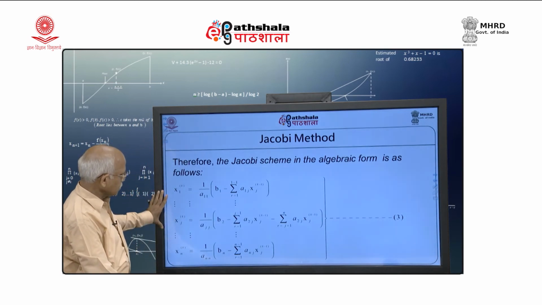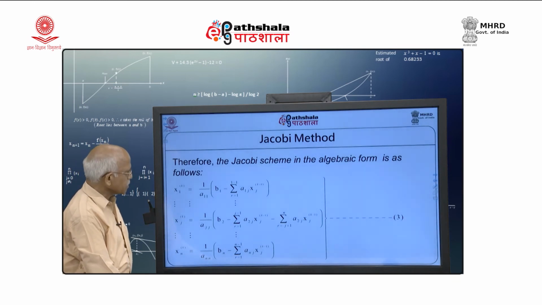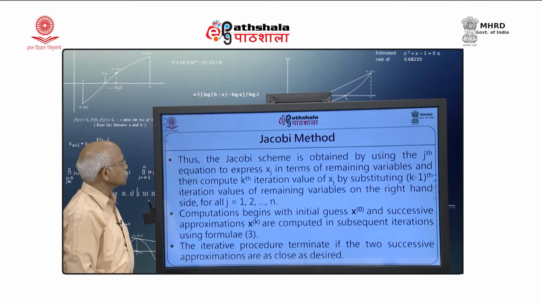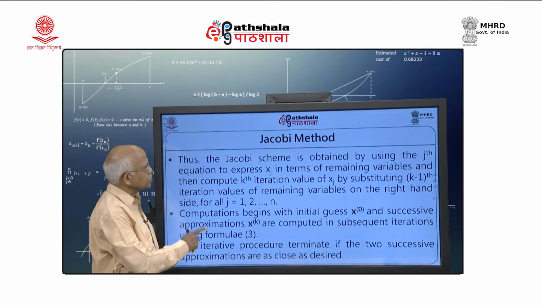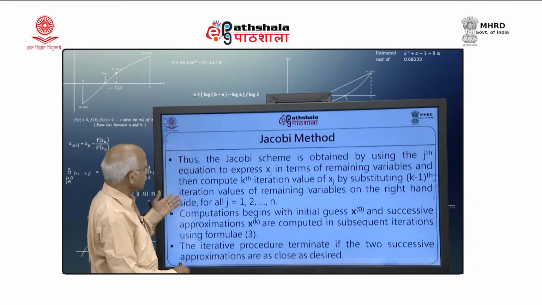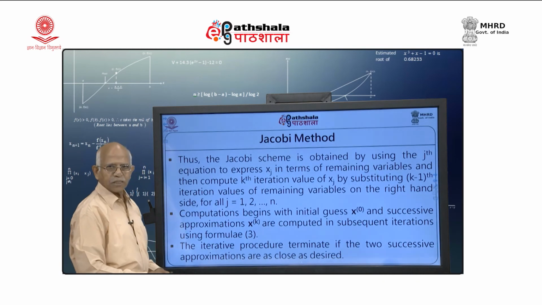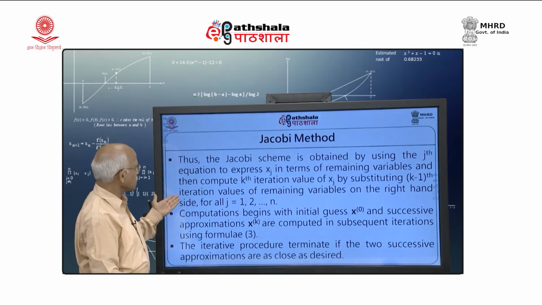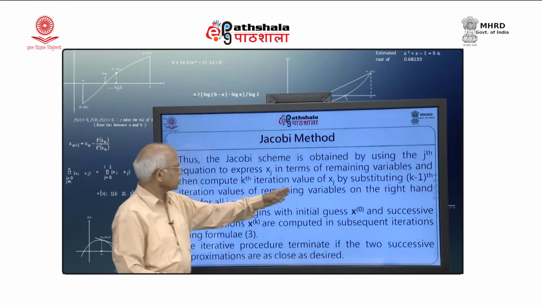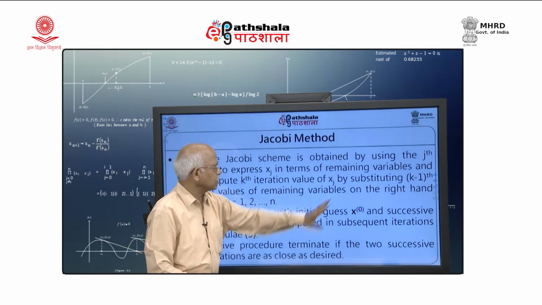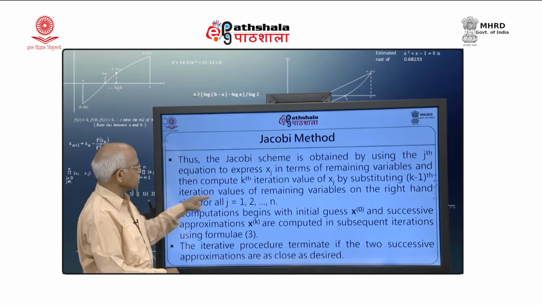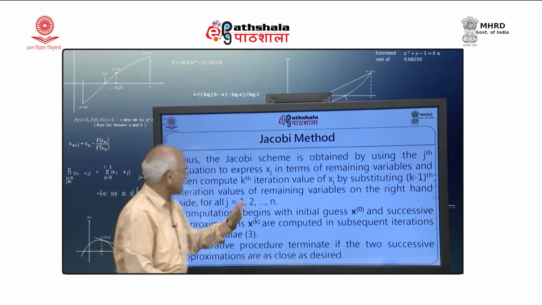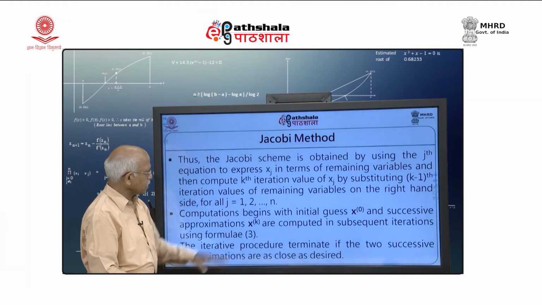So, this is the scheme written in a nice understandable form instead of writing it in matrix notation. The Jacobi scheme is obtained by using the jth equation to express x j in terms of the remaining variables, and then computing the kth iteration value of x j by substituting the k minus 1th iteration values of the remaining variables on the right hand side, for all j equal to 1, 2, 3 up to n.